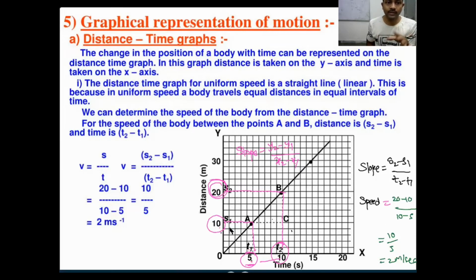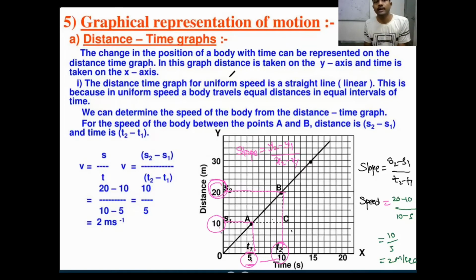So here in this graph our object is moving with uniform speed. Uniform speed means our object covers equal distances in equal intervals of time. Then you will get a graph like this. The graph starts from the origin and you will get a straight line. When you draw the graph between distance and time and take the values, you will get a straight line. So this graph indicates you are moving with uniform motion, right?